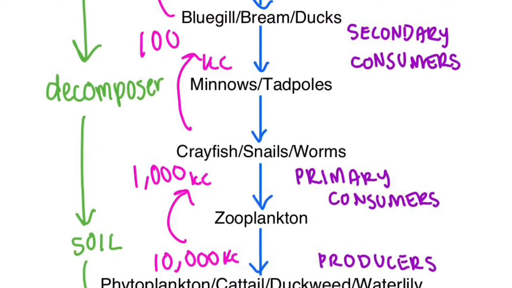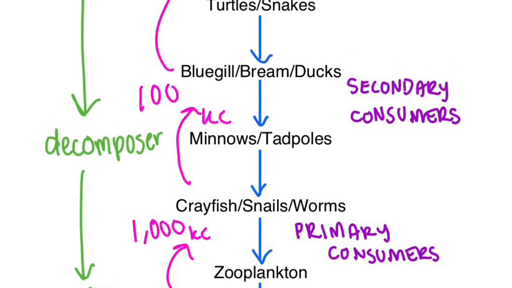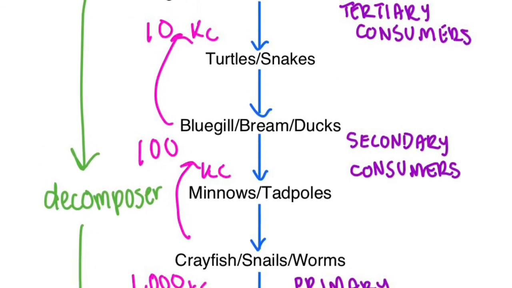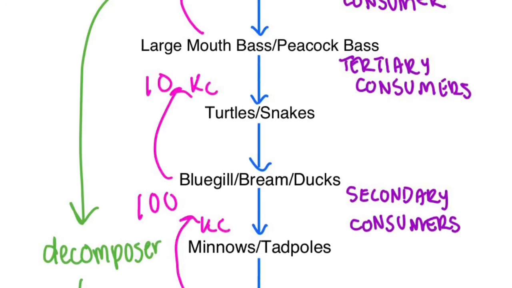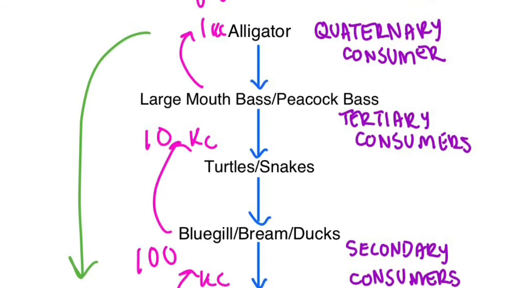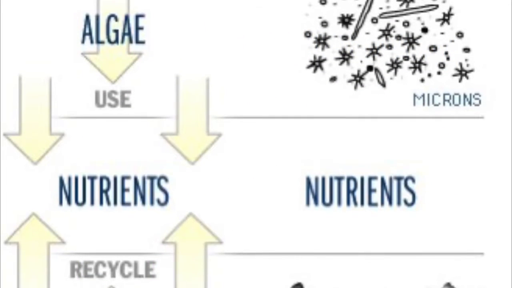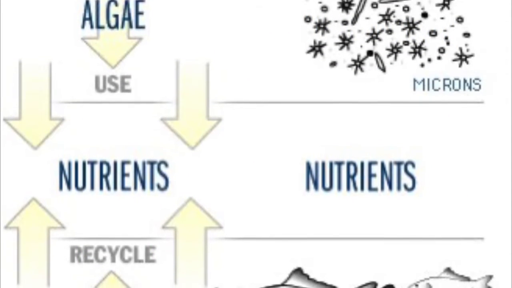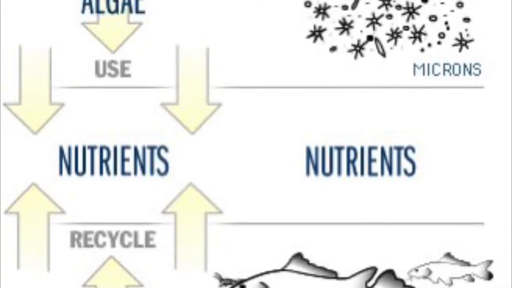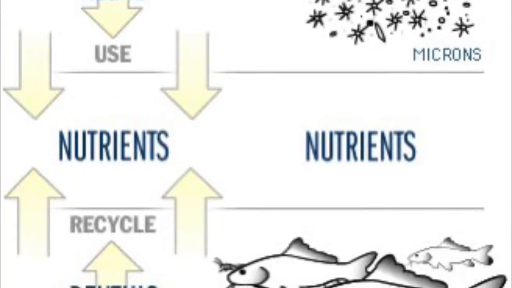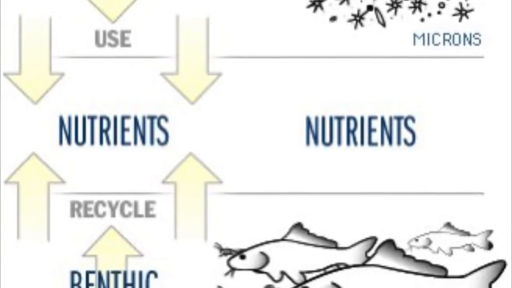The sun gives 1 million kilocalories of light energy. Then only 10% of energy is passed to the producers. For example, between the minnows and tadpoles to the bluegills and brim, about 100 kilocalories are absorbed. Then only 10% of that energy is passed on. Then that keeps going until it obviously reaches the top.